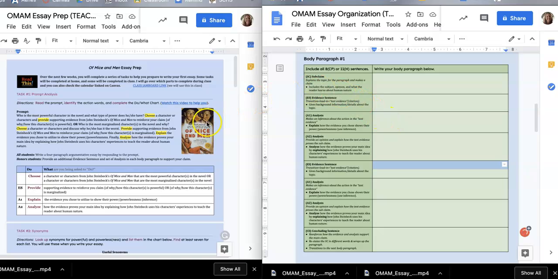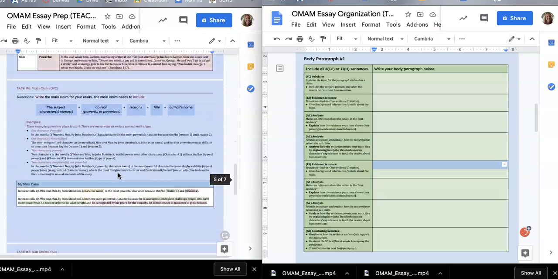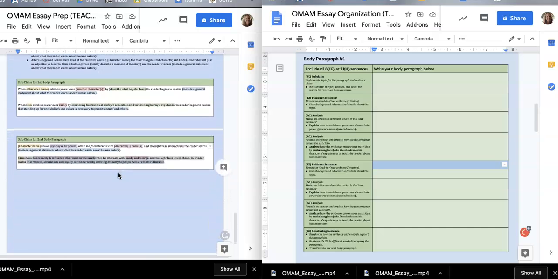So we're going to go back to this document, Of Mice and Men essay prep, and we're going to just copy the information over. This information, if you scroll all the way down to your subclaims, is not only written, but it also has been looked at by me if you turned it in on time. And you hopefully have had an opportunity to improve whatever it was that you had there if needed.